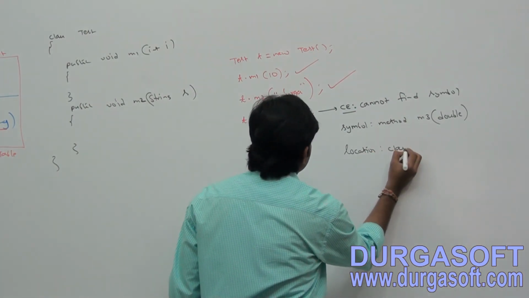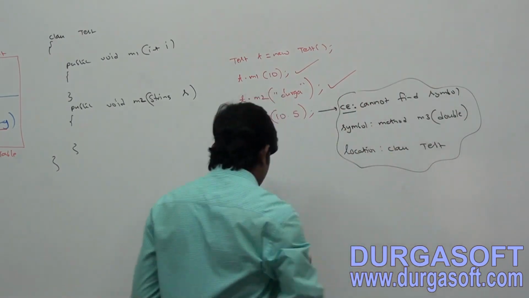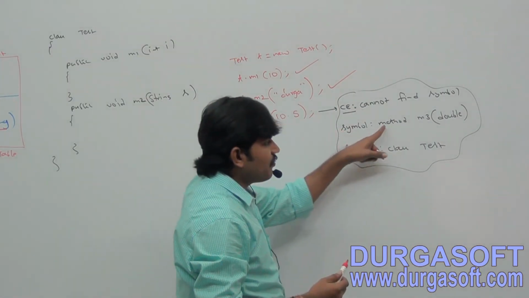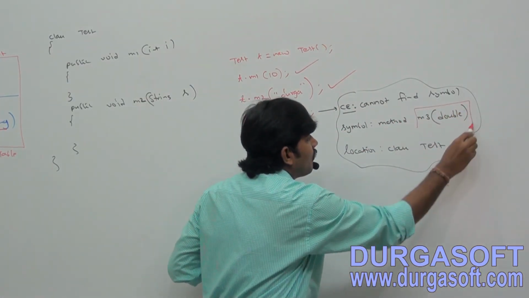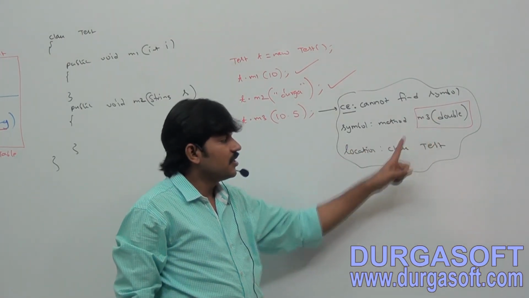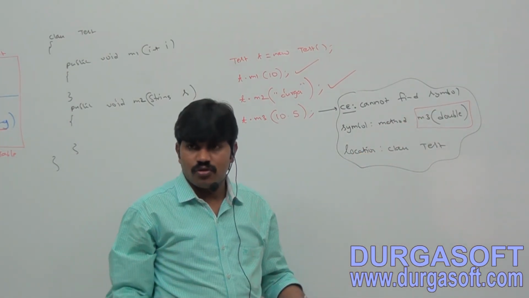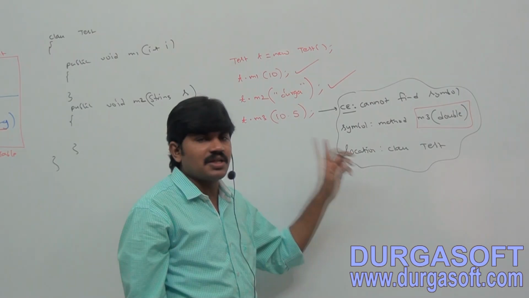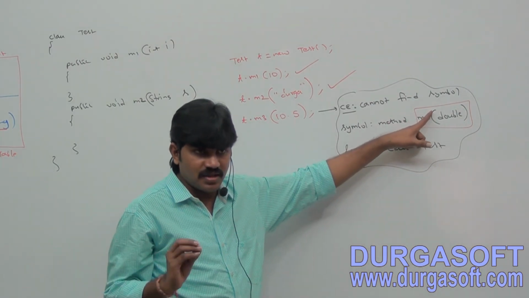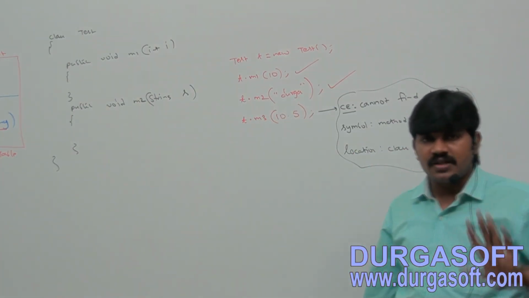In which location? Class Test. Do you know which symbol? Method m3 of double. Sir, what is this one? Method signature. In the Test class there is no method with this signature, then how can I compile this code? You are making some mistake. Correct that mistake, then only I can compile. Have you observed how the compiler is going to use this method signature? So who is going to use method signature? Compiler will use method signature.